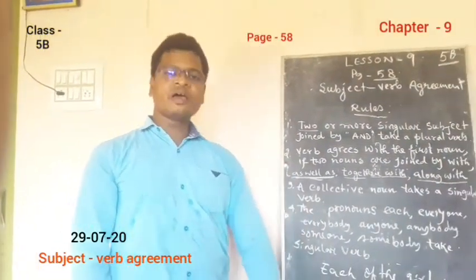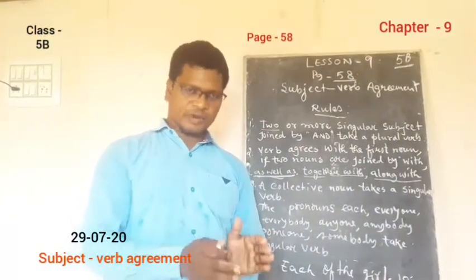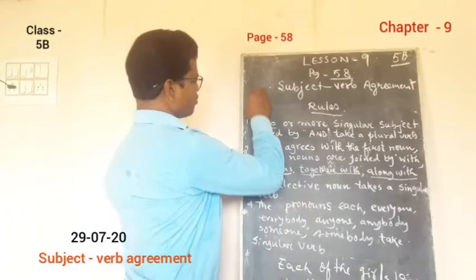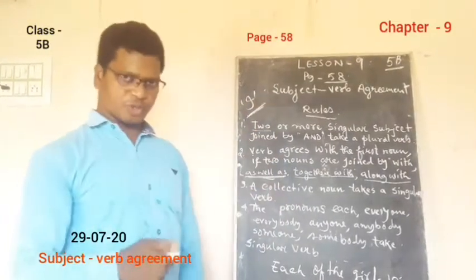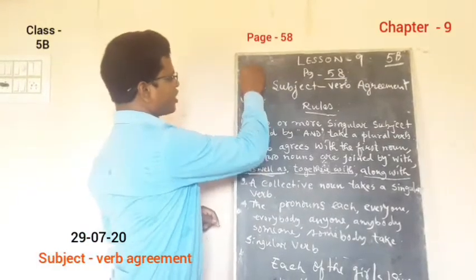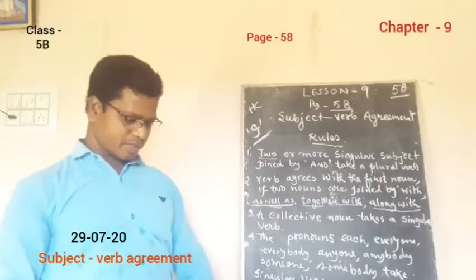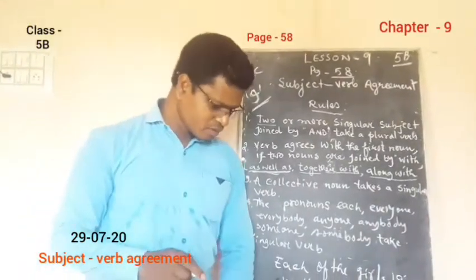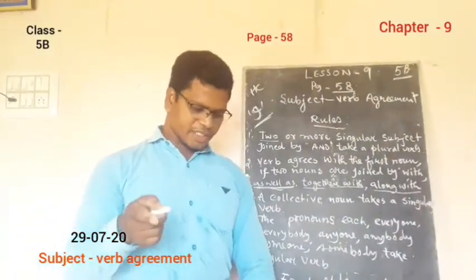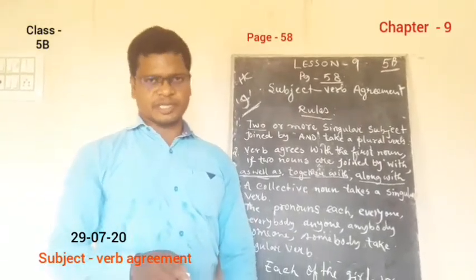One more. When I is one of the two subjects, maybe some name or he or she is there, whatever it is, if I is one of the subjects connected by either-or or neither-nor, put it second.